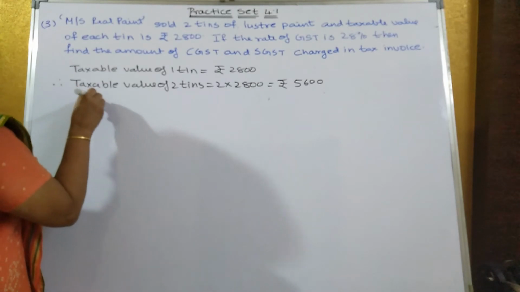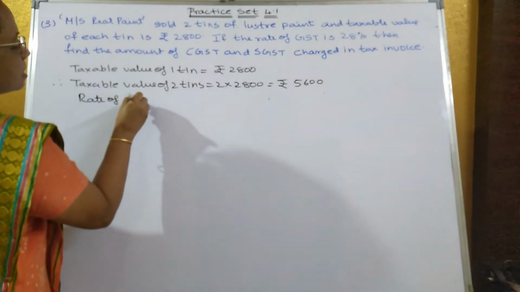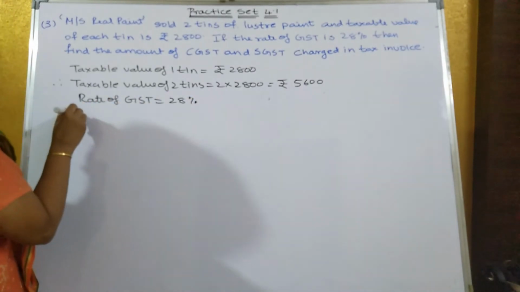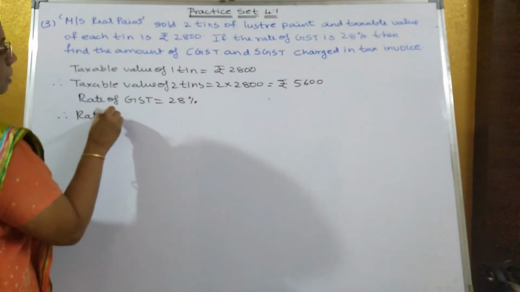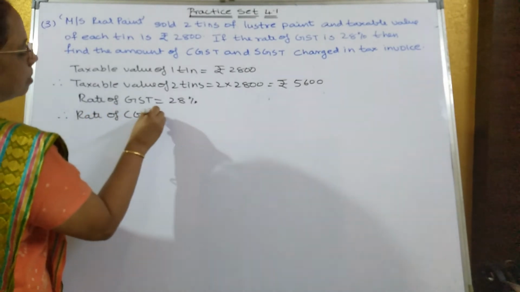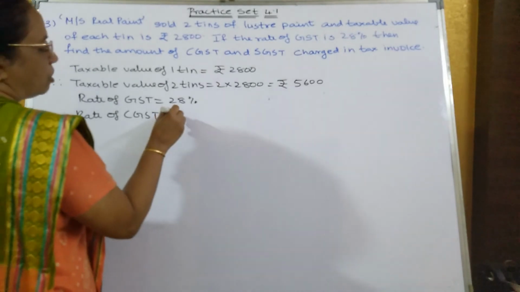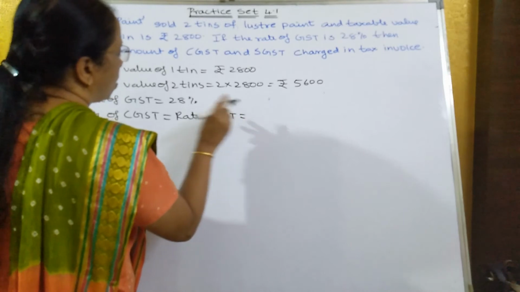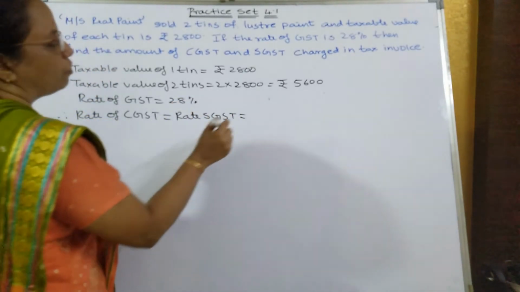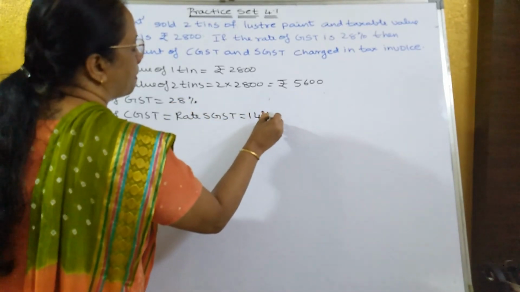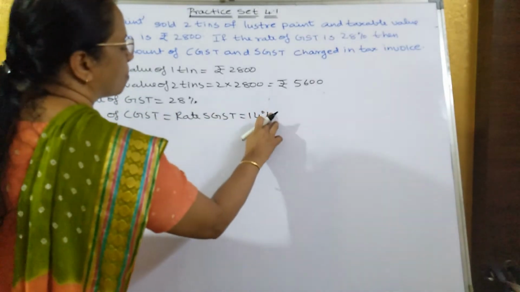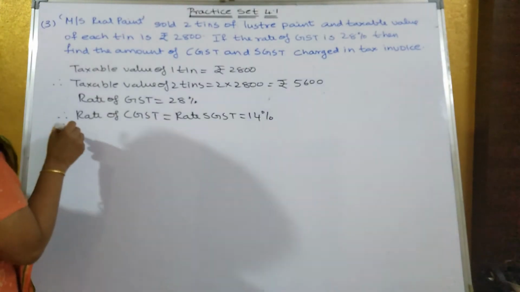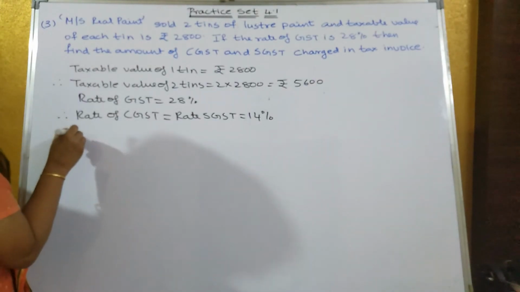The rate of GST is already given. Rate of GST is equal to 28%. Therefore, the rate of CGST, which is the same as SGST, will be equal to half of this. What is half of 28? 14%. So CGST will be equal to how much?